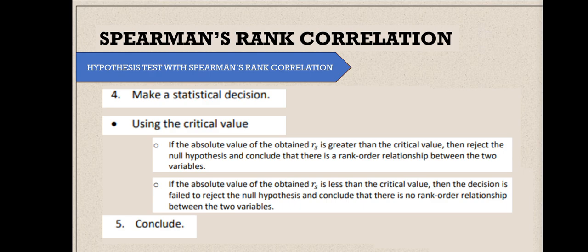So kapag yung test statistic natin or yung RS natin is greater than the critical value, reject the null hypothesis and conclude that there is a rank order relationship between the two. Otherwise, fail yung pag-reject ng null hypothesis, and then there is no rank order relationship between the two variables. So I hope nasundan pa, no? And laban lang tayo, class.